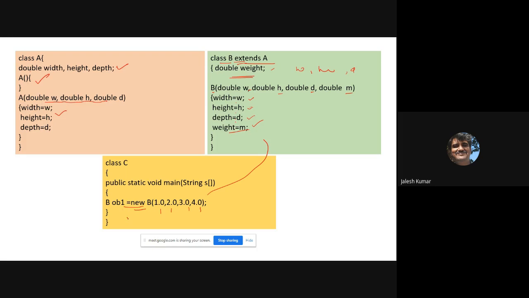If you are creating an object of type A, then passing three values is sufficient. But as we are creating B, there are four parameters, so you pass four values. This is how the constructor can be used.